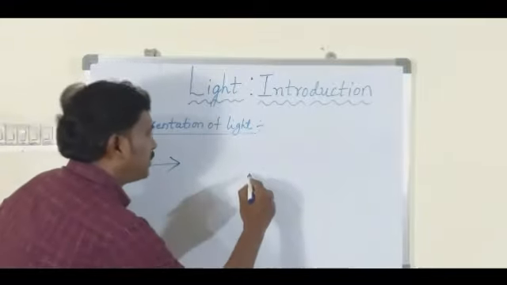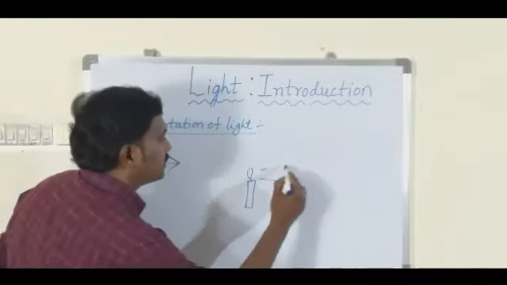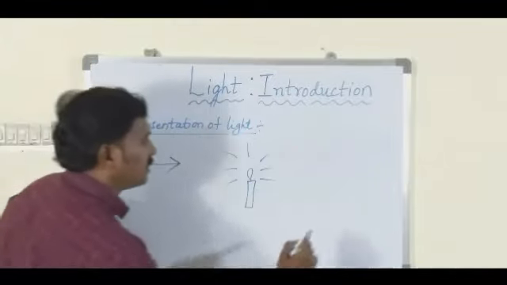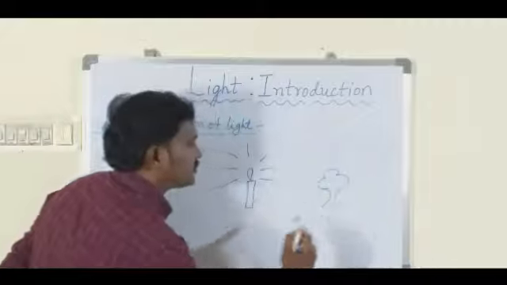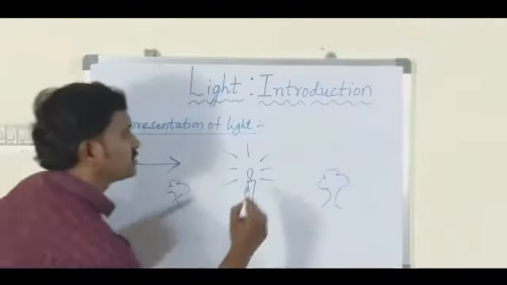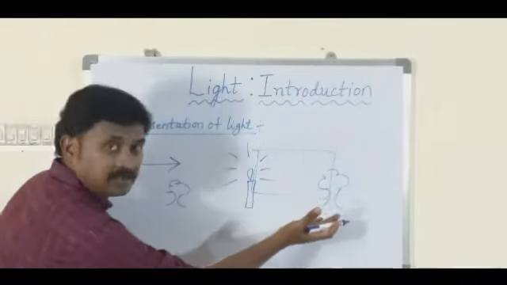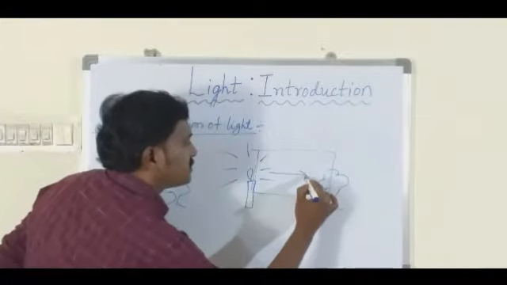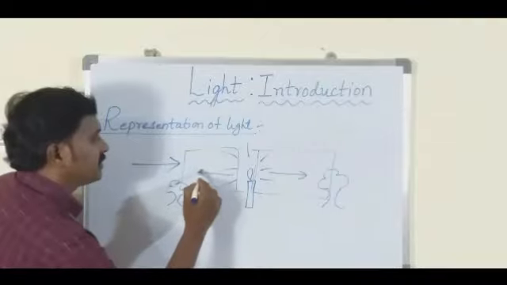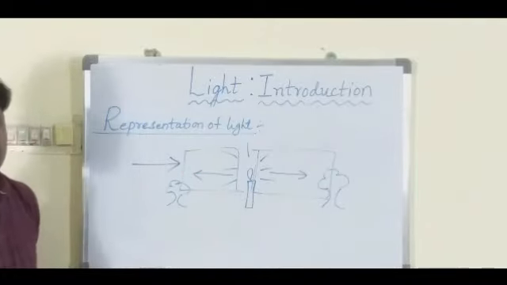For example, let me take a candle here. We have a candle here and the light is transmitted in all the different directions. Let me say there is a tree here which acts like an object. Now if you consider the light rays which are traveling towards the tree, we represent the light ray in this direction. If you consider this case, then we represent the light ray in this form. So this is how the light ray is represented.